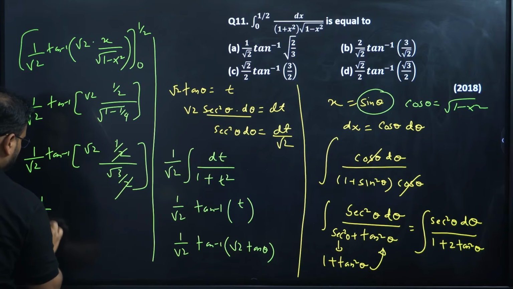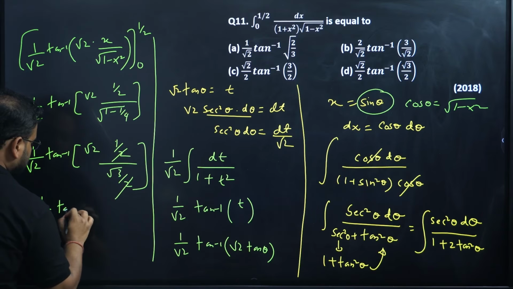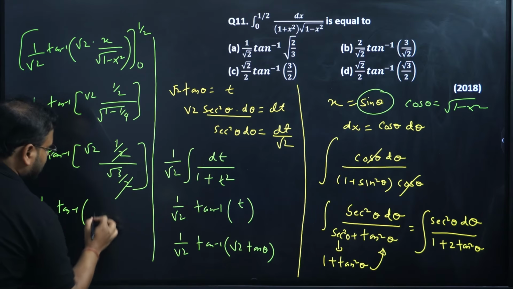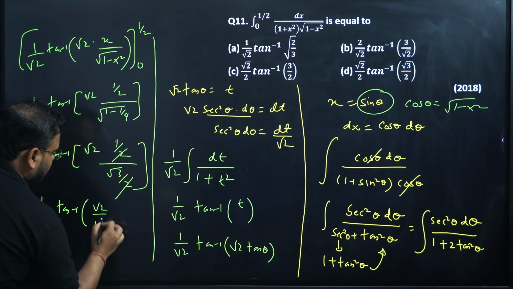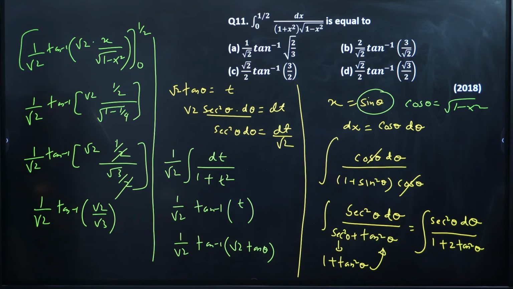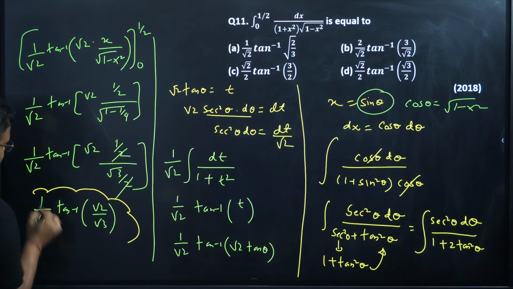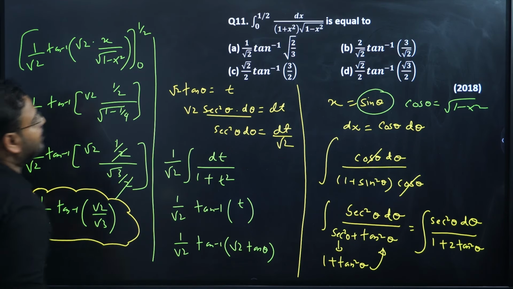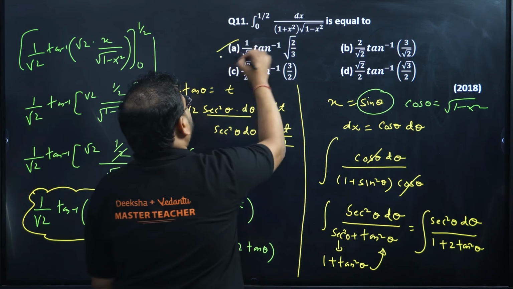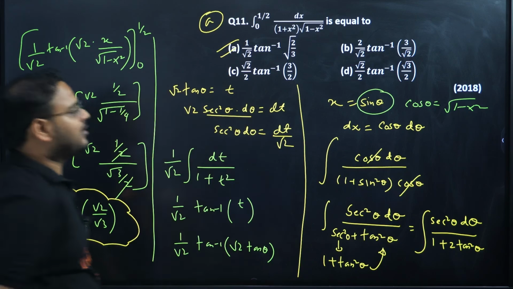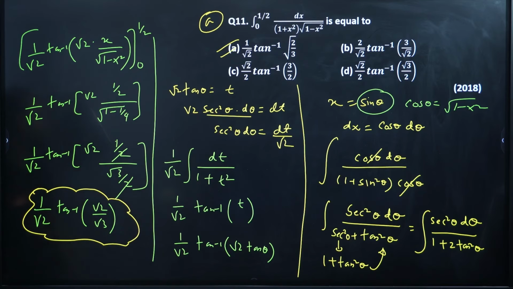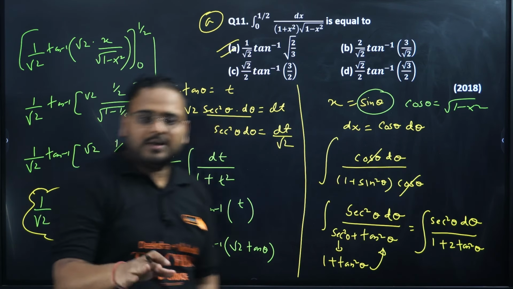My answer is now clear. Tan inverse of root 2 is left in the numerator and root 3 in the denominator. So I think we have the clear answer now. Yeah, it's a calculative question, nothing can be done about it. So option A is correct. It's a PYQ, so they expect you to solve this question. That's why I've taken it over here. Okay, got it? Yes, let's move on.